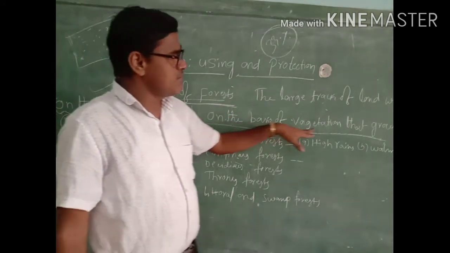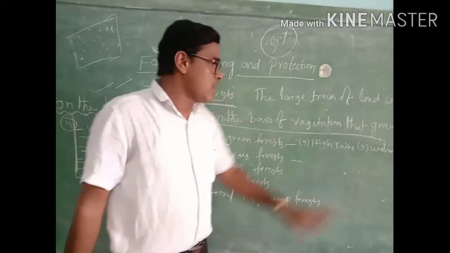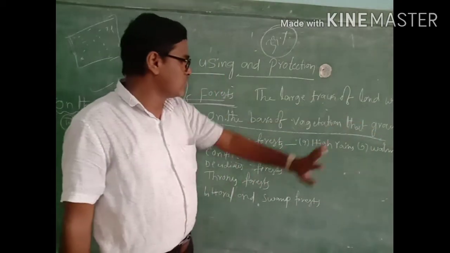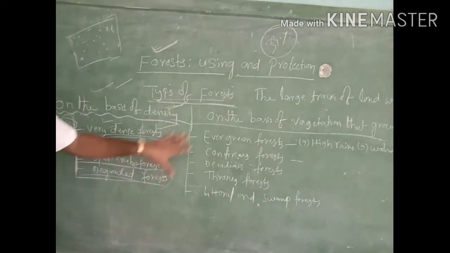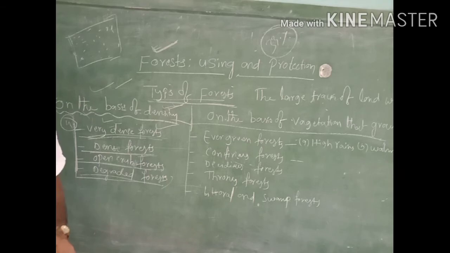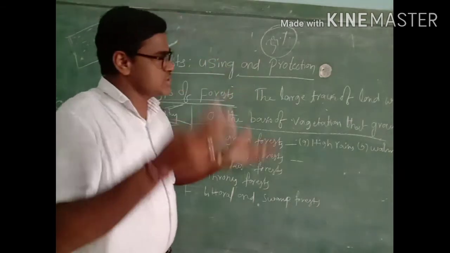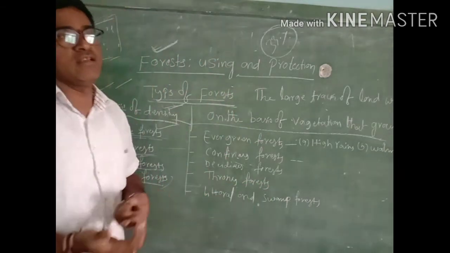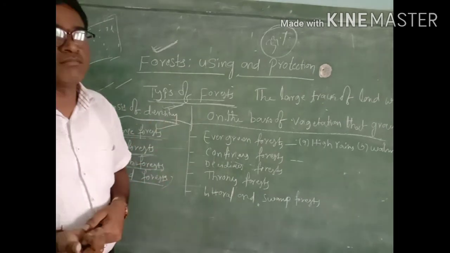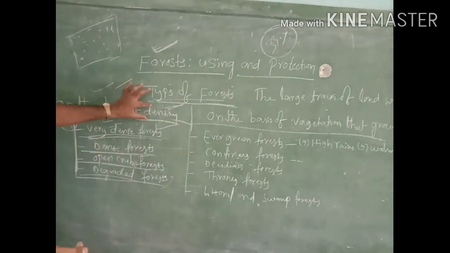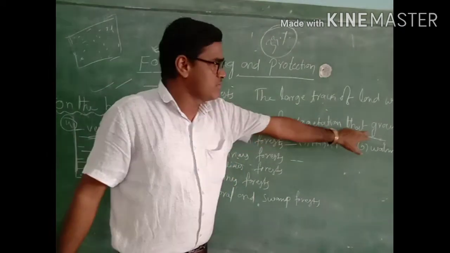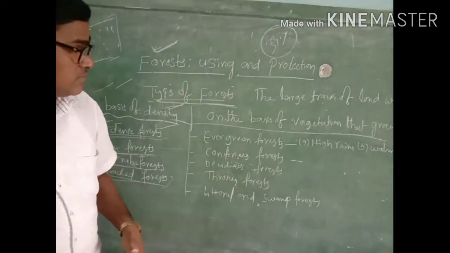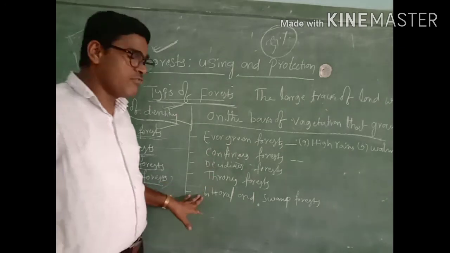On the basis of vegetation growth, forests are classified into 5 types. How? On the basis of how the vegetation, the trees, are growing. Before it was on the basis of density, but here it is on the basis of growing. So on the basis of vegetation growth, we divide forests into a total of 5 types.